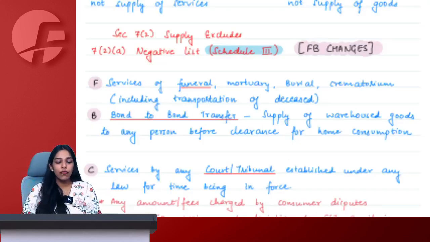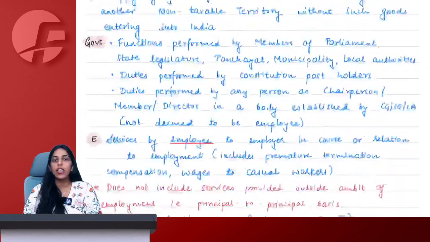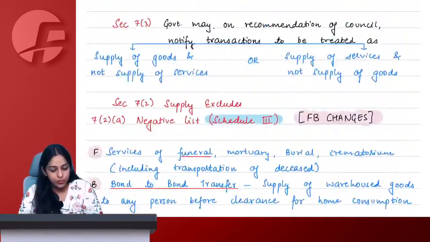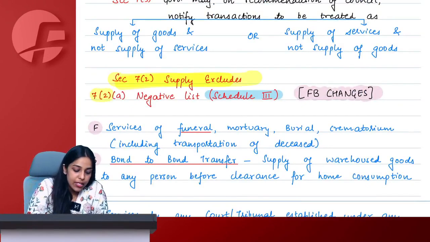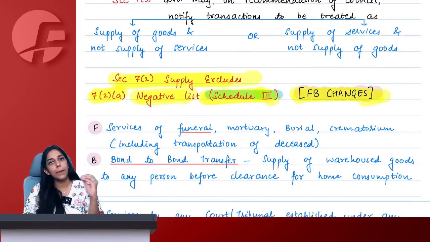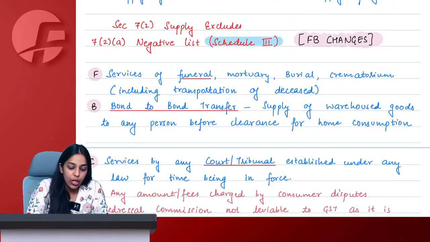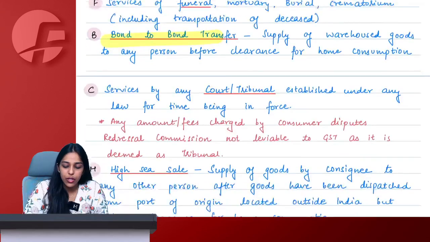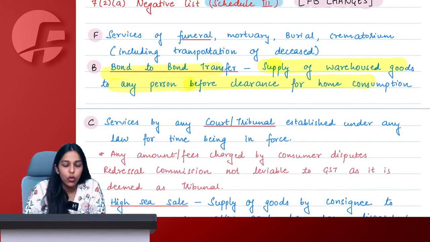We will revise it from notes once, let's see if we've missed any point, we'll cover it and then move forward. So section 7.2 supply excludes 7.2a negative list, Schedule 3, FB changes for you to remember the mnemonic. F means services of funeral, mortuary, burial, crematorium including transportation of deceased.